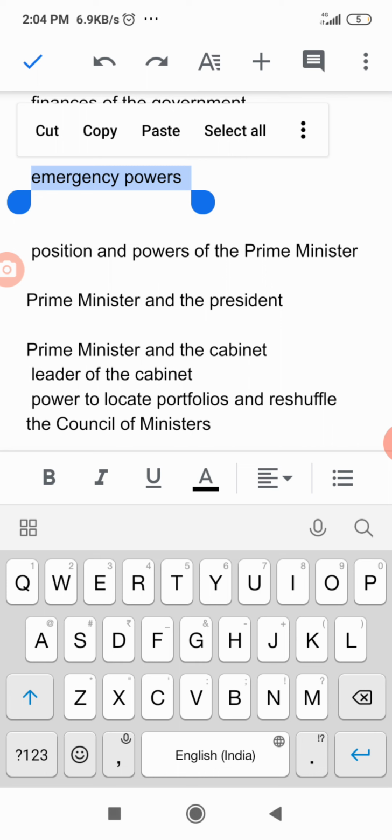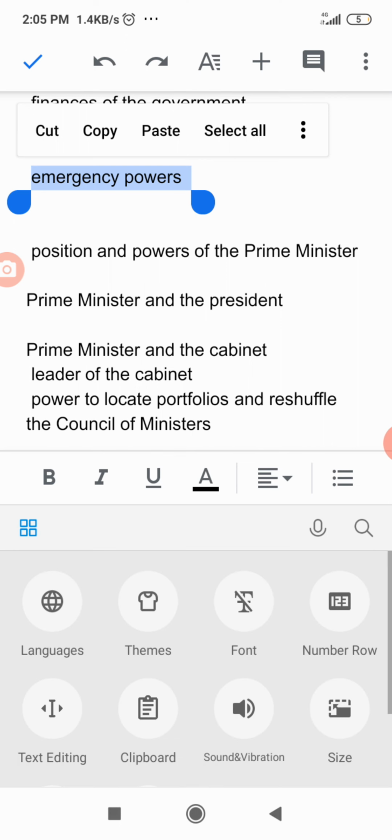That is, it is mentioned in Article 352 that until he gets a written decision from the cabinet, he cannot declare the general emergency. Only after getting the written decision by the cabinet can he declare the national emergency or general emergency. Similarly, the questions of proclamation of financial emergency and the president's rule in a state are also decided by the cabinet.